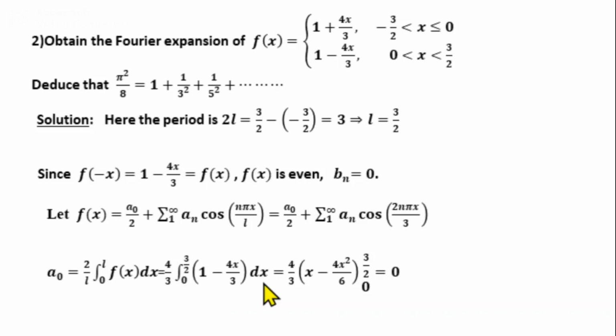Then integrate: 4 by 3 into, integral of 1 is x, integral of 4x by 3 is 4x square by 6. Then apply the limits x from 0 to 3 by 2. Simplify, we will get a0 equal to 0.